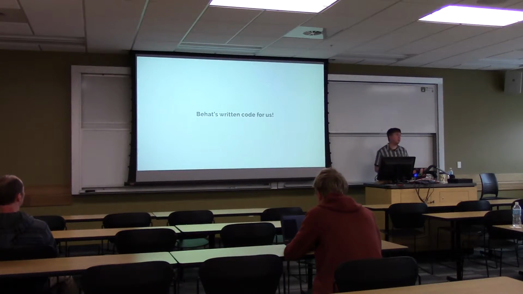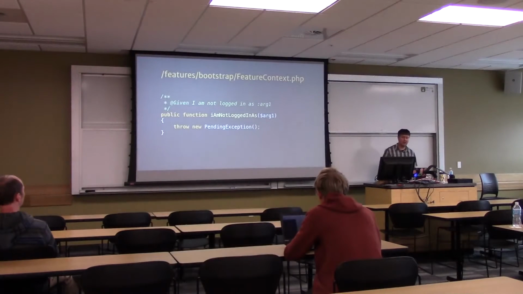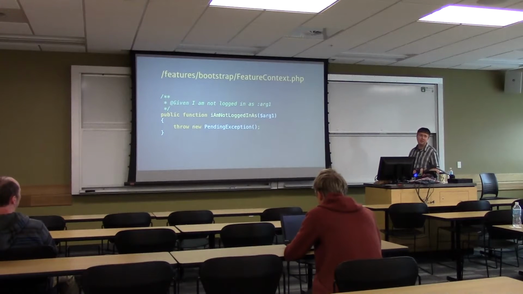So Behat's actually written some code for us. It's fairly basic. This is actually what Behat has added. It'll add it into the feature context file, and it's taken I am not logged in as and converted it into a function. Because we passed it something in quotes, it knows that it should accept an argument, and when it creates a new definition like this, it will always say throw new pending exception.